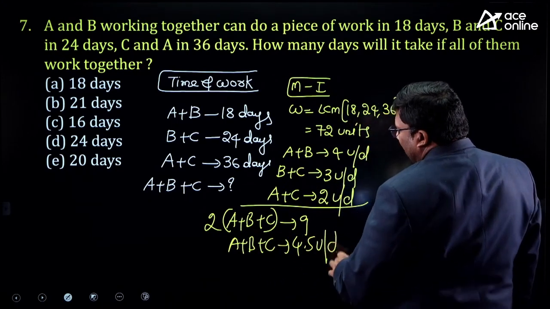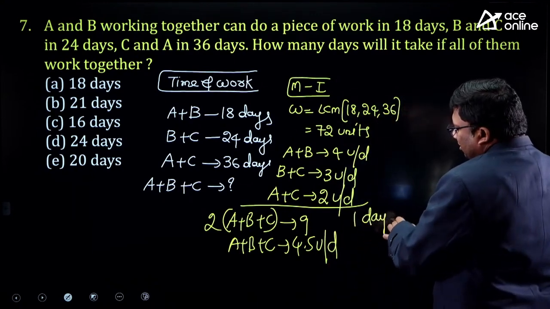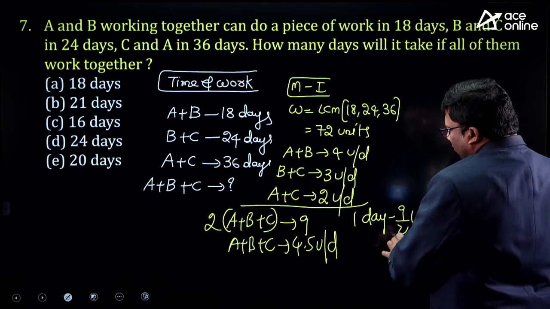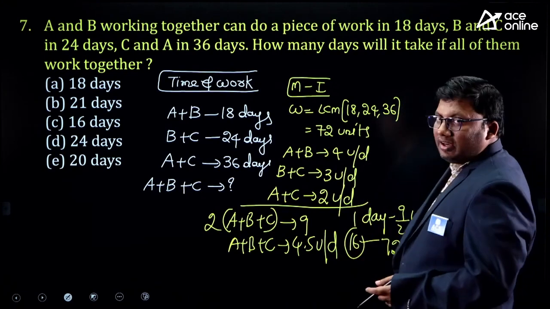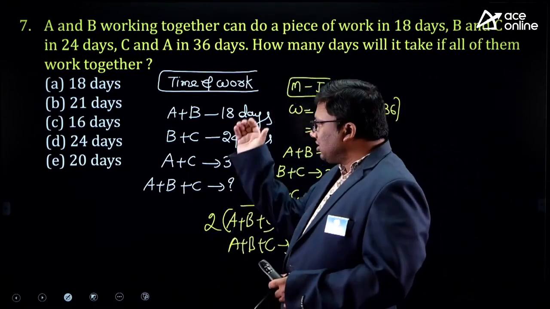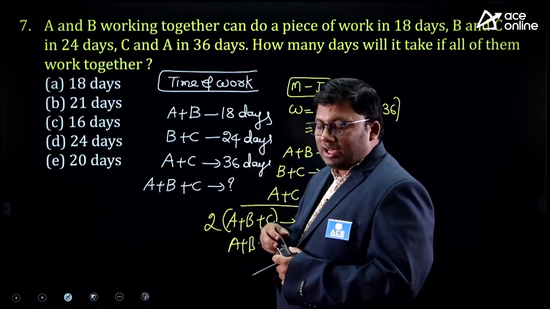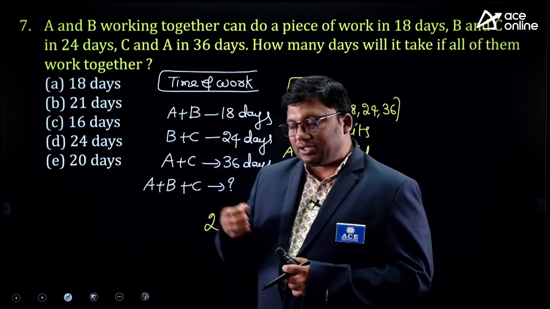That means per day they will do 4.5 units, which is 9 by 2 units. 72 divided by that, it will take 16 days. This is how you will solve the question. The generic method: if days are given in the question, convert the days into units per day.